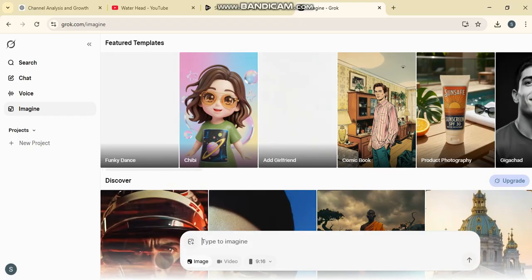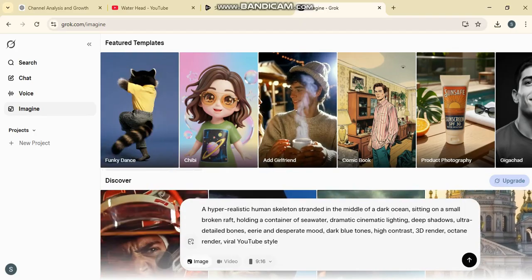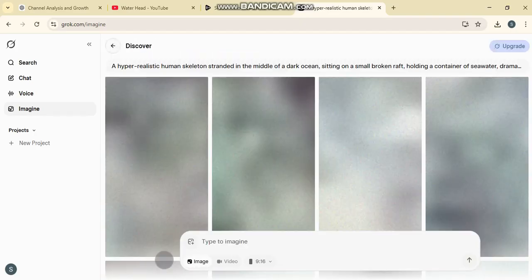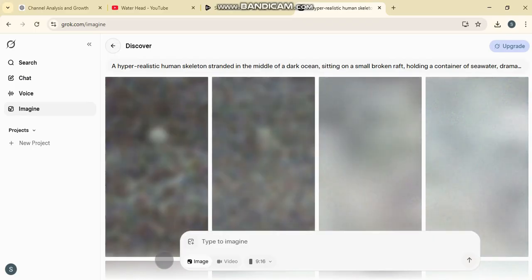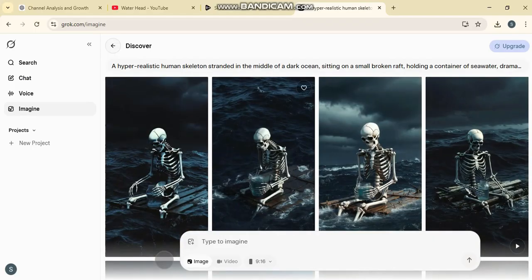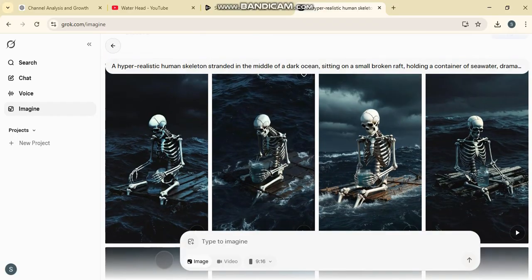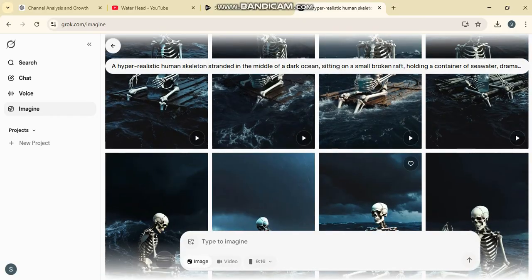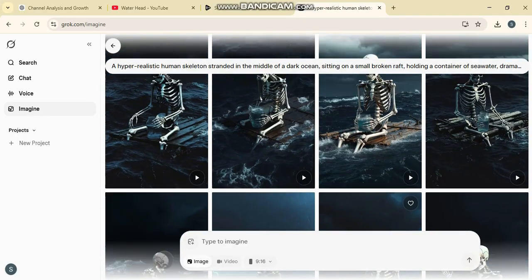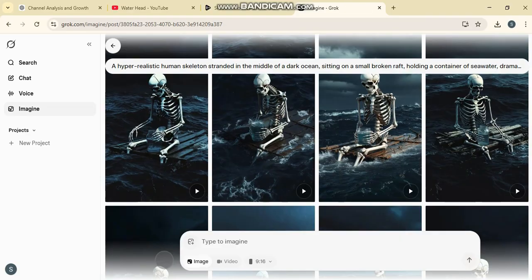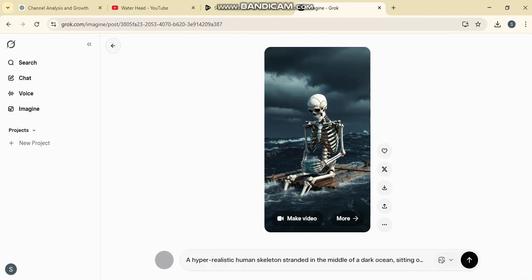Take your time with each step and make sure everything looks good before you move on. Once you click generate, the skeleton images we asked for will appear on your screen. You can simply pick whichever one looks best to you. For example, I personally think this one right here looks really great, so I'm going to go ahead and choose it. Then just click right here to start the download process. It will be saved directly to your device.